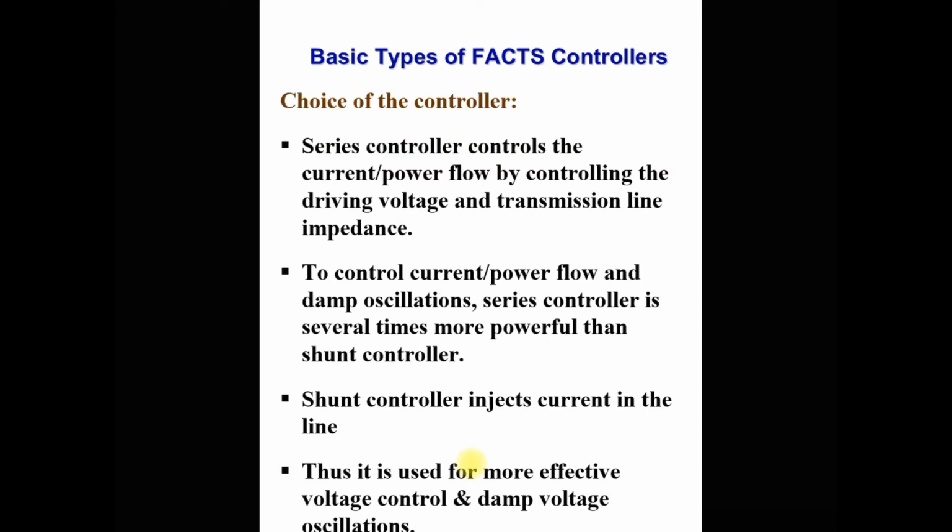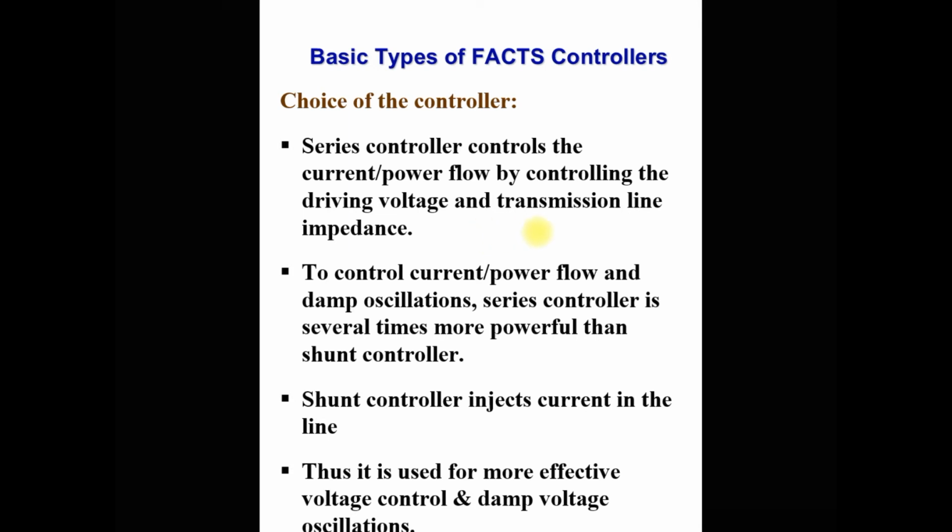Now, the question is: at which time do we require which FACTS controller? There are 4 different types: series, shunt, combined series, and series shunt. Out of these 4 controllers, which controller is required at a particular time at a particular place? So for the choice of controller, we have to first identify at which time we require which controller. The series controller controls the current and power flow by controlling the driving voltage and transmission line impedance. The series controller, you know, injects voltage in series with the line.